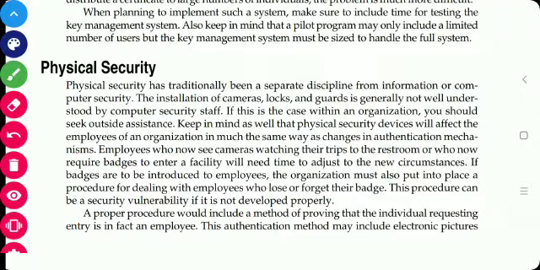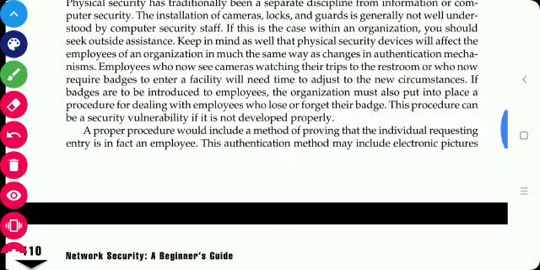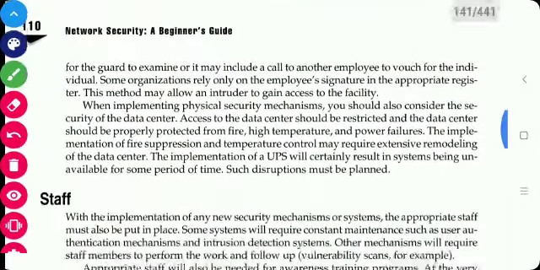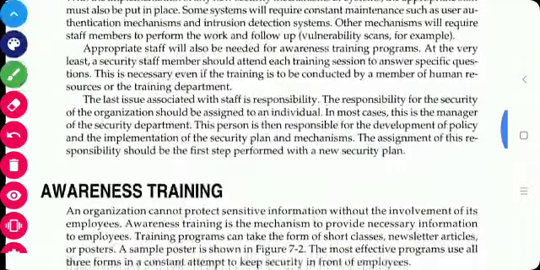Physical security devices will affect the employees of an organization in much the same way as the authentication mechanism. So physical security is also important. How we will install our cameras, how we will lock our buildings, and how the guards will secure our organization, that is also an important part.